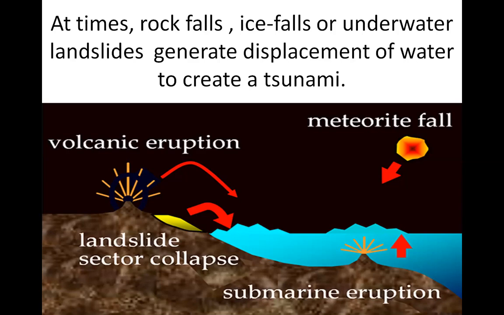At times, rock falls, ice falls, or underwater landslides or slumps can generate displacements of water to create tsunami. So there can be reasons like a volcanic eruption under the sea, or meteoroids, or ice falls. So these are the reasons that can also cause a tsunami.